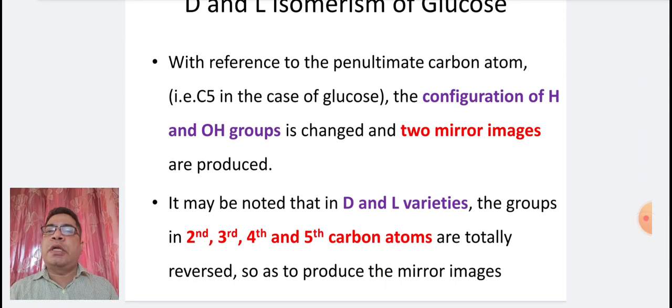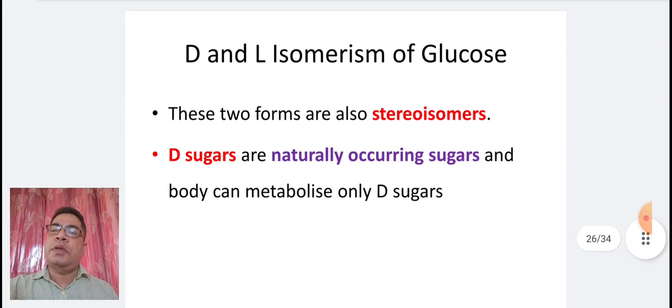With reference to the penultimate carbon atom, that is C5 in the case of glucose, the configuration of H and OH groups is changed and two mirror images are produced. It may be noted that in the D and L varieties, the groups in the second, third, fourth and fifth carbon atoms are totally reversed so as to produce the mirror images. These two forms are also stereoisomers. These are naturally occurring sugars, and the body can metabolize only these sugars.